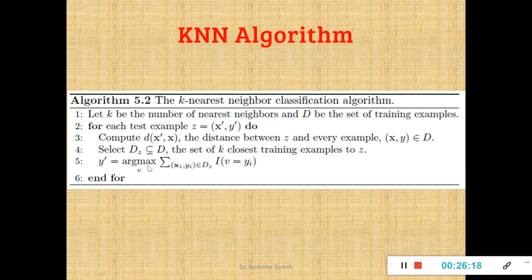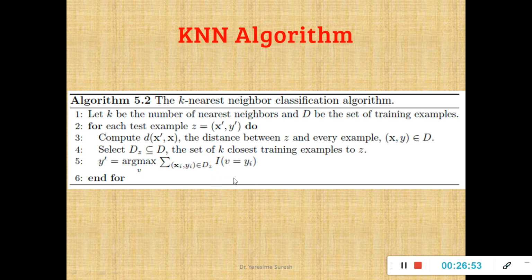That means, say for example, when I take the nearest neighbors to be 5, and among those 5 I find that 4 are positive, 1 is negative. Which is the maximum out of it? Positive. So the class label for the new instance will be positive. That's what I call argmax. Your argmax is nothing but the formula for your majority voting. We saw a slide wherein for majority voting we gave a mathematical notation. Argmax is the same for it. It indicates the majority voting.